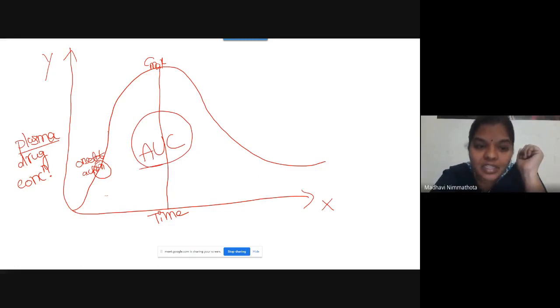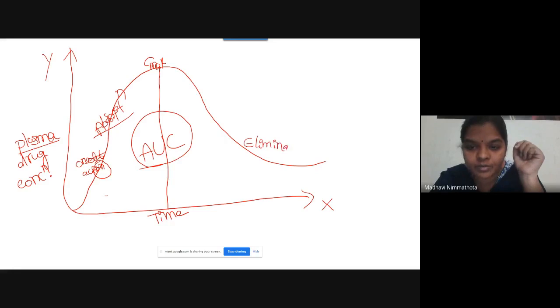And this is the left side and this is the right side of the curve, right? The left side of the curve represents the absorption of the drug. And the right side of the curve represents the elimination. See here, when the drug starts to produce its action.